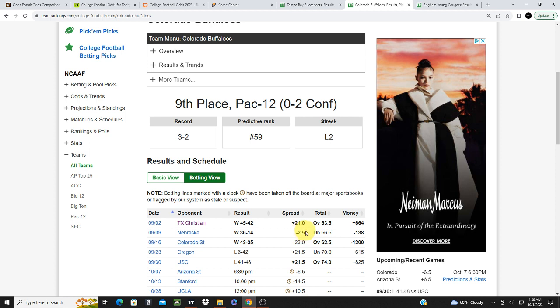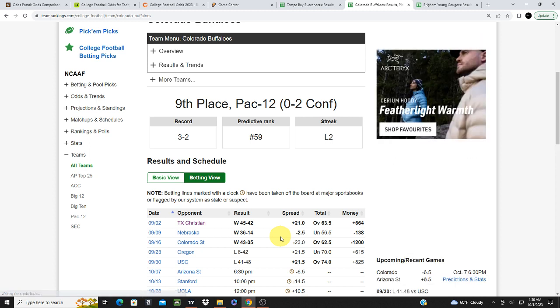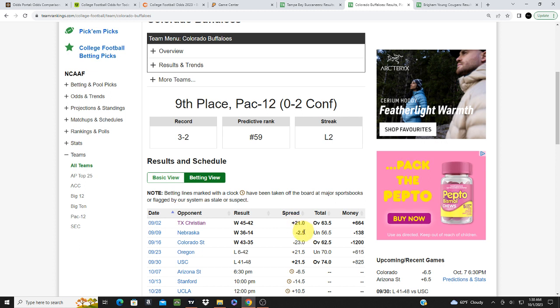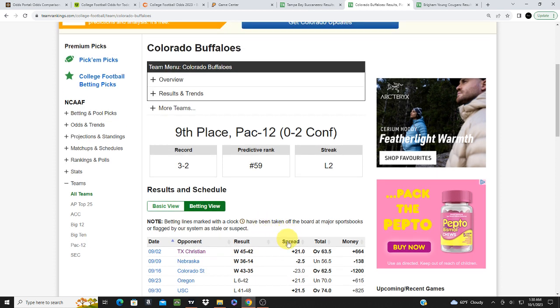But in reality, it was an underreaction, because a lot of people were initially taking Nebraska, which I felt kind of into the trap of taking Nebraska in this matchup. And you're not going to always get these games perfect, okay? You're going to make some mistakes. Now that I realize, and now that I've seen this game, and you could kind of overanalyze things, Colorado was actually the right side here, okay?